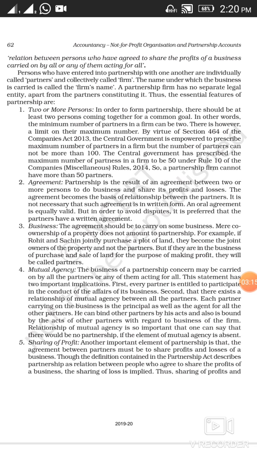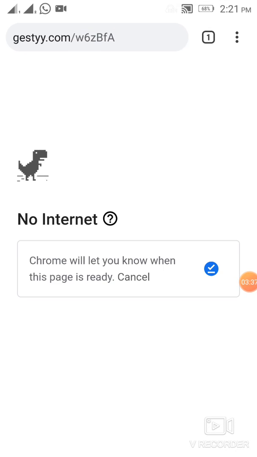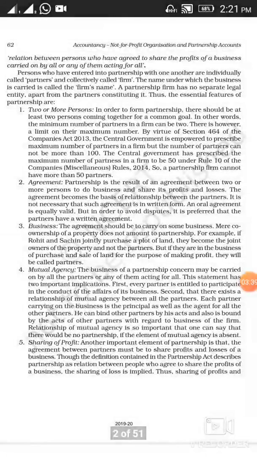The central government has prescribed the maximum number of partners in a firm to be 50, as per Rule 10 of the Companies (Miscellaneous) Rules 2014. So, as of now, a partnership firm cannot have more than 50 partners. And the maximum number of partners as prescribed cannot be more than 100.